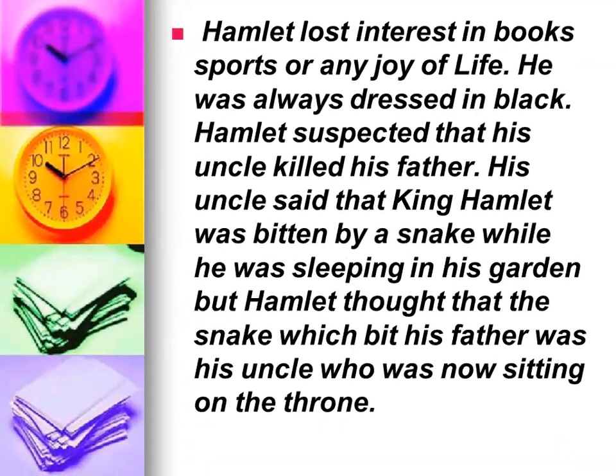Hamlet lost interest in books, sports, or any joy of life. He was always dressed in black. Hamlet suspected that his uncle killed his father. His uncle said that King Hamlet was bitten by a snake while he was sleeping in his garden. But Hamlet thought that the snake which bit his father was his uncle, who was now sitting on the throne.